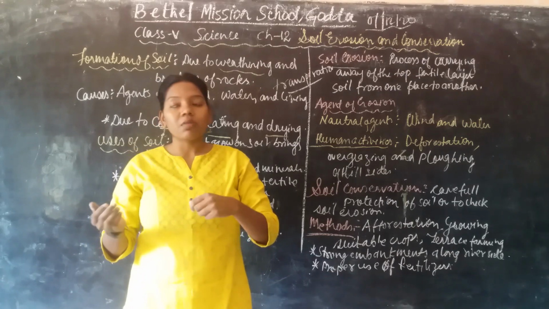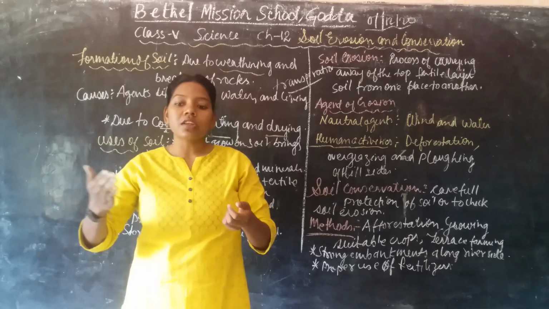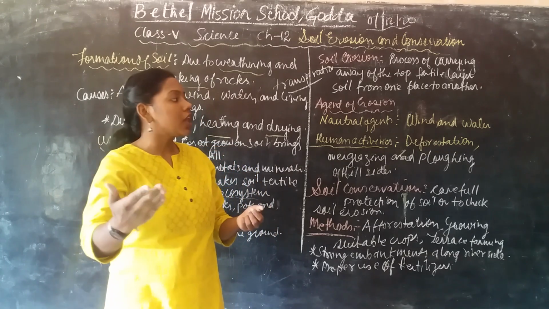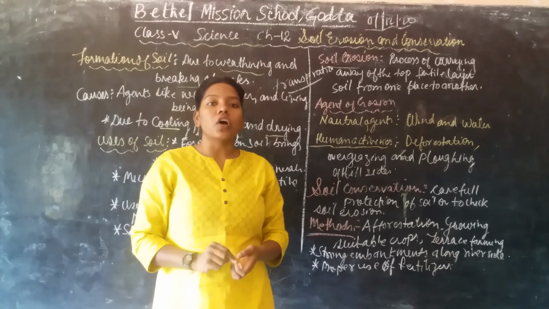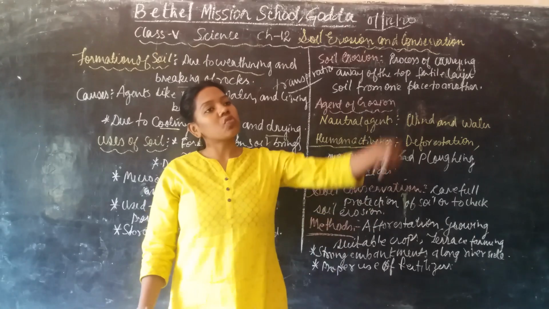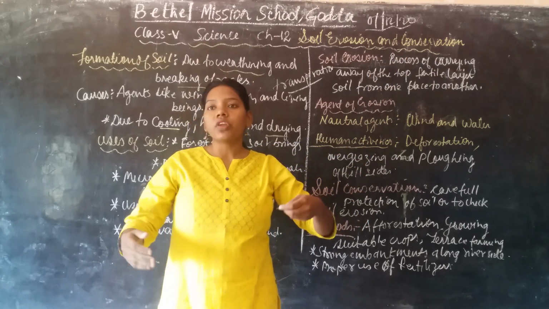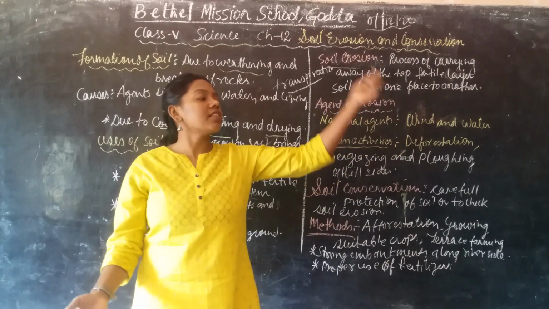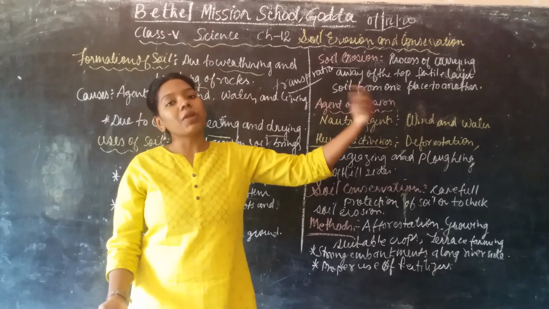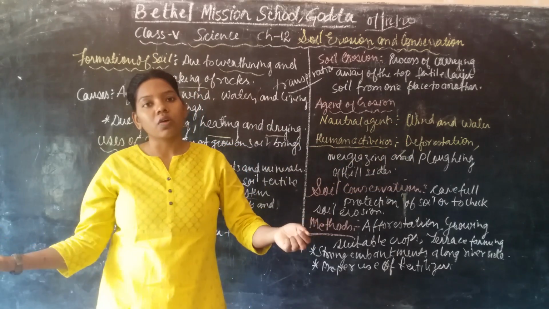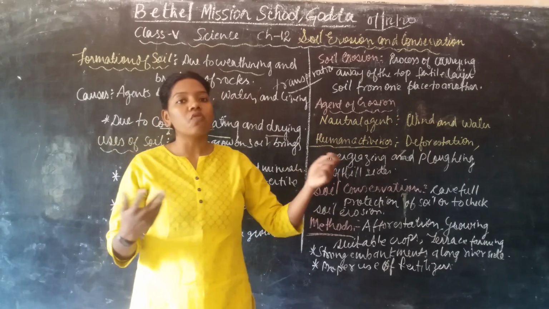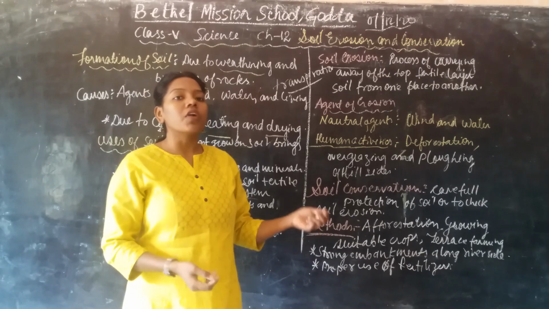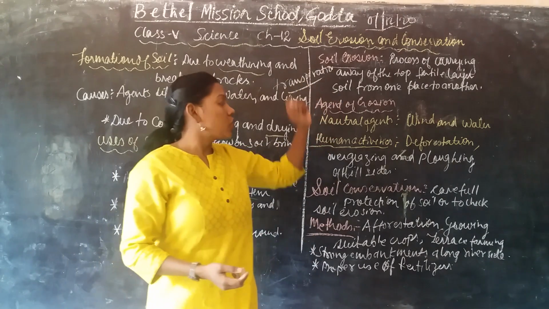Okay, so you can see the flowing of water. That means it is carrying sediment which is present on the topmost layer of the soil, and it carries it from one place to another. Yes or no? For example, from here it will carry it to some other places, and it will get deposited there. So this kind of carrying away of soil from one place to another is called soil erosion.